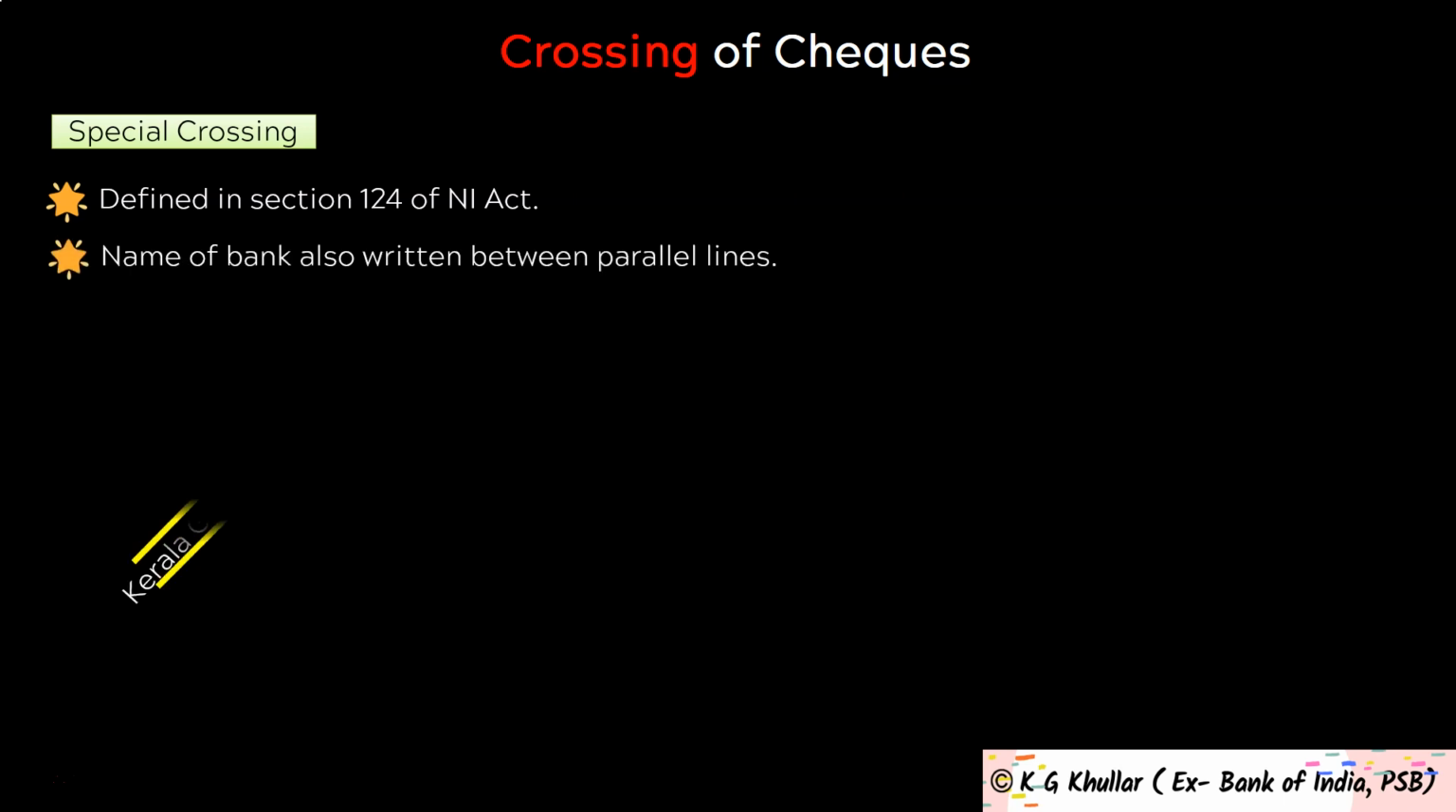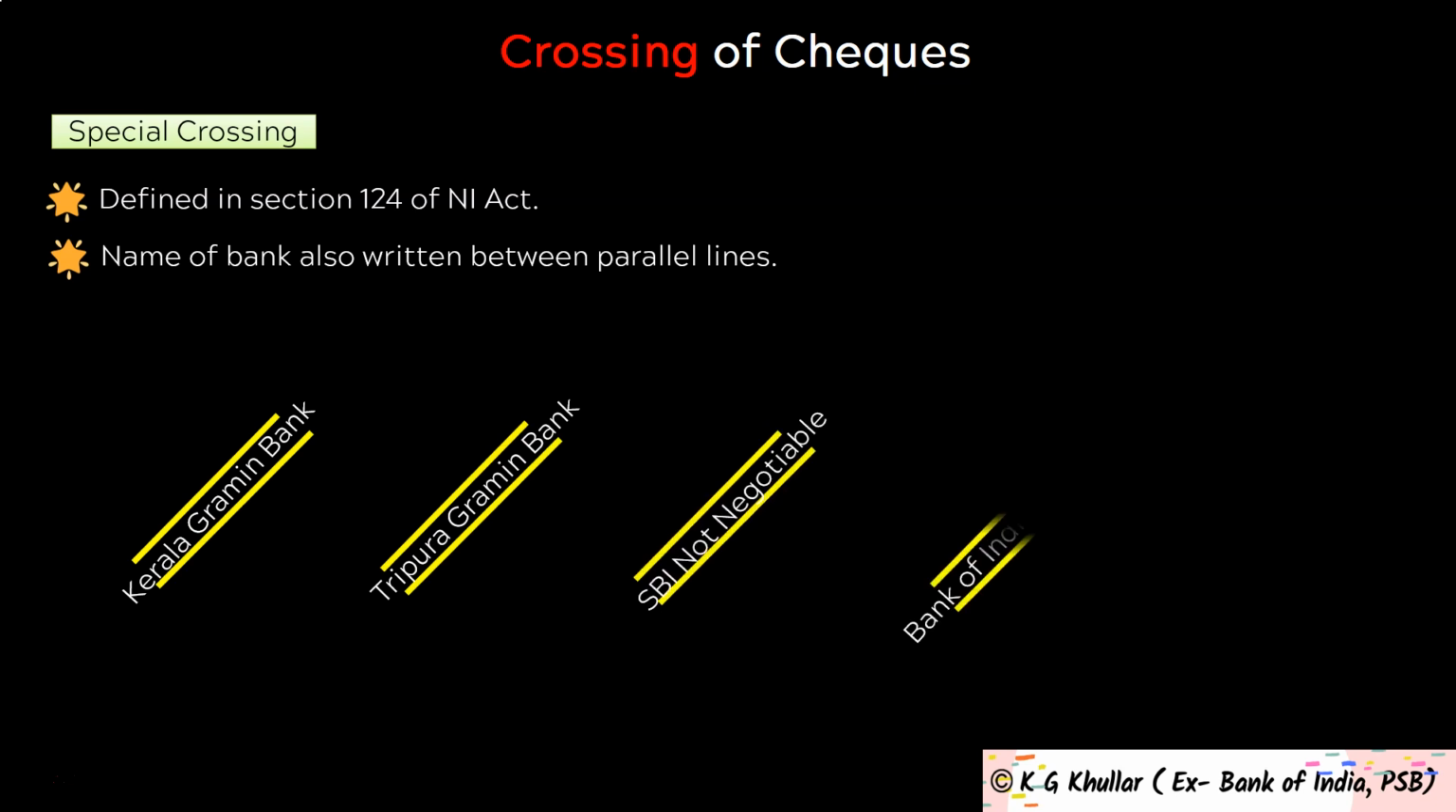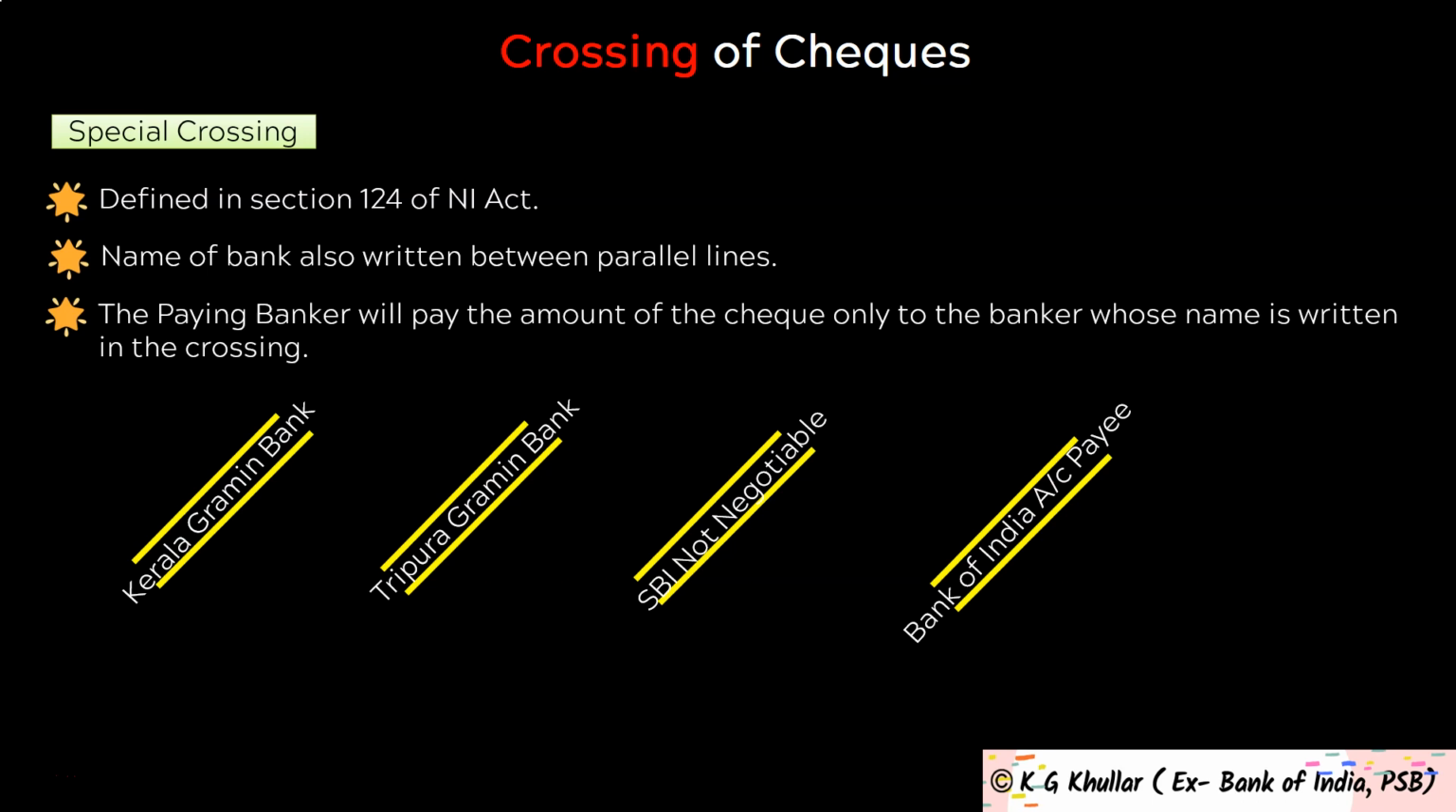The next type of crossing is special crossing. Now friends, special crossing is defined under section 124 of the Negotiable Instruments Act. So in special crossing, the customer will also write the name of a banker between the parallel lines. This simply means that the paying banker will pay the amount of the check only to the banker whose name is written in the crossing. Most commonly, you will see special crossing like these.